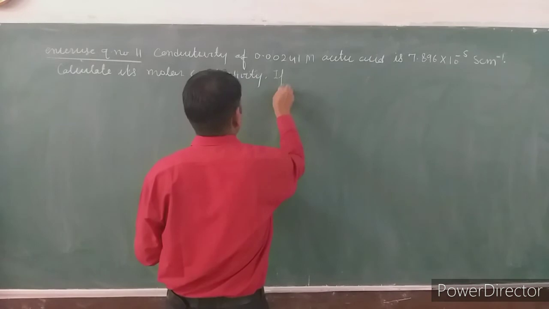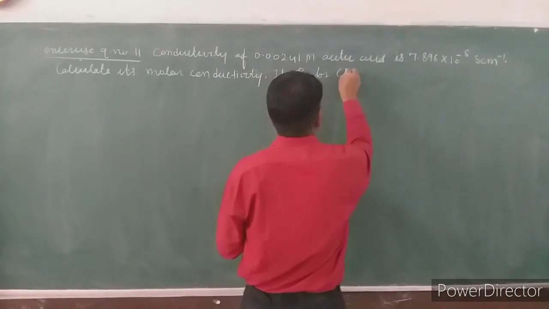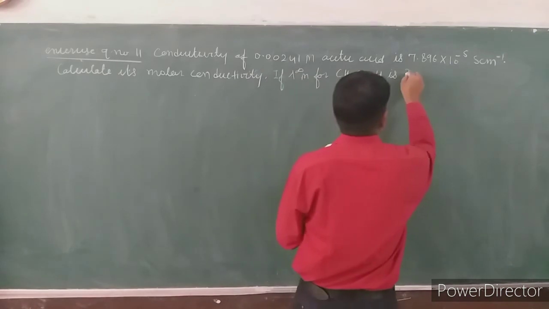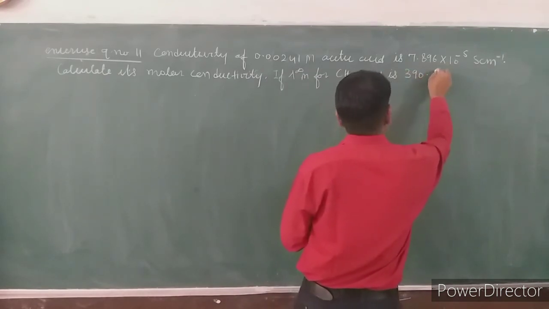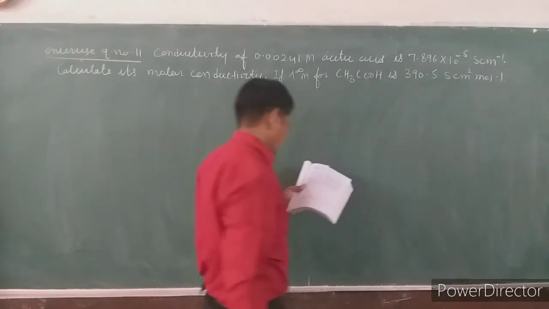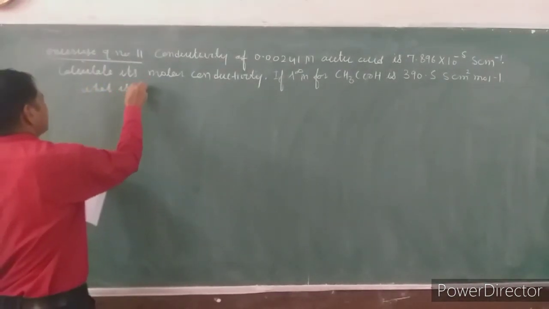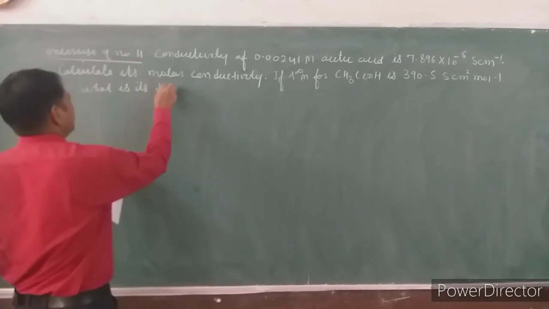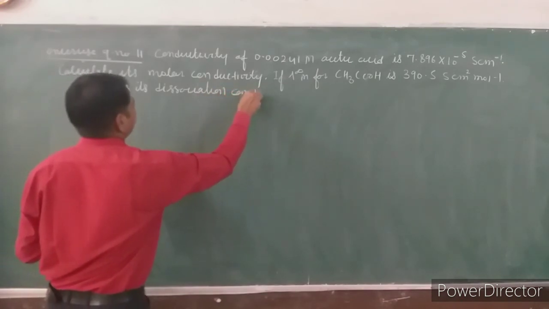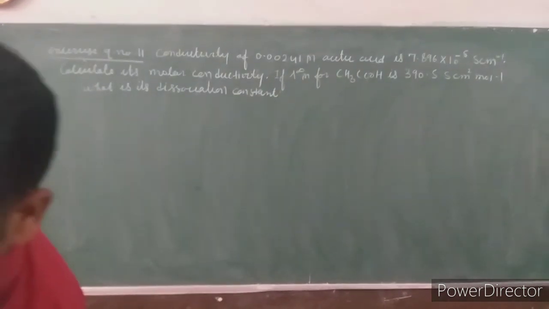If lambda m infinite for acetic acid is 390.5 Siemens centimeter square mole inverse, what is its dissociation constant?